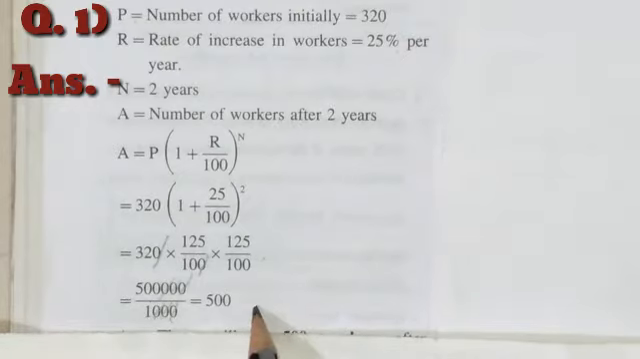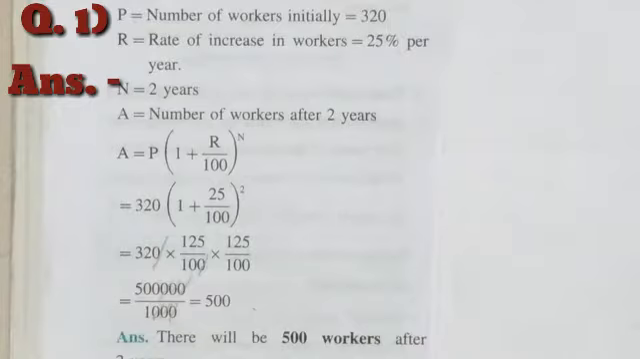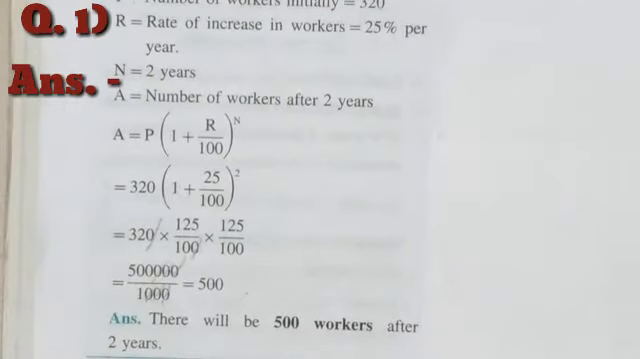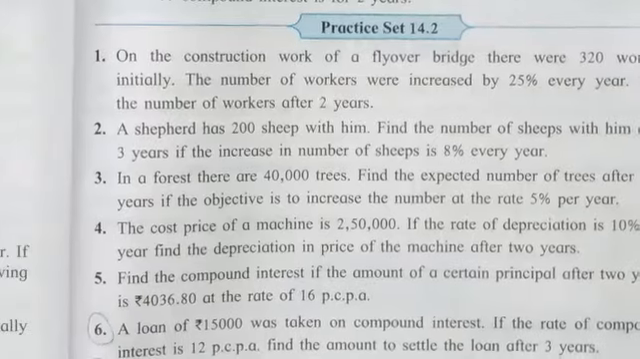So students, here it means that we can see 500 workers after 2 years. Got it? So let's write the answer in words. There will be 500 workers after 2 years. Okay students, if you want, you can take out the screenshot and write the first answer systematically in your classwork notebook. Now let's move ahead.